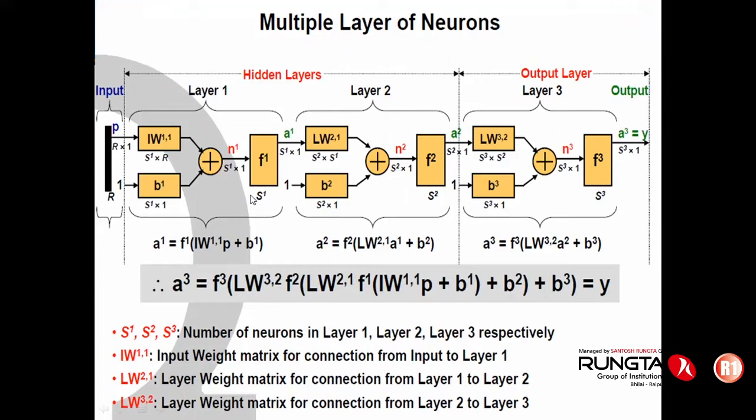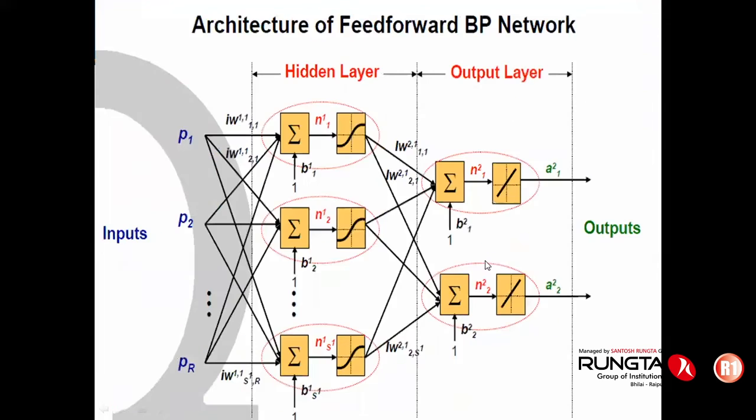So input, then a specific hidden layer, and then the output layer is called a multi-layer neural network. And this is the architecture of a feed forward back propagation neural network. Feed forward because information usually transfers from input to hidden layer and from hidden layer to output. That's why it is called feed forward.